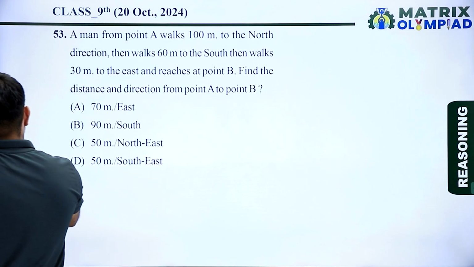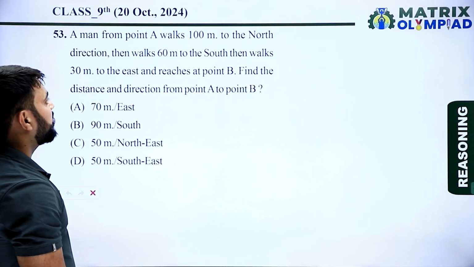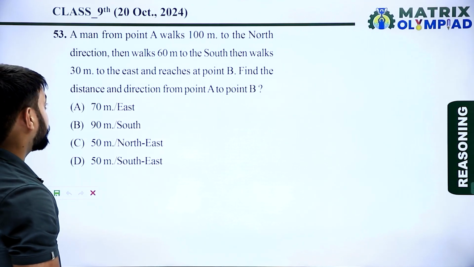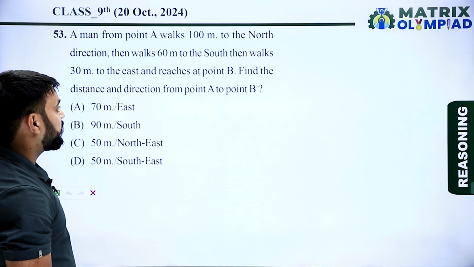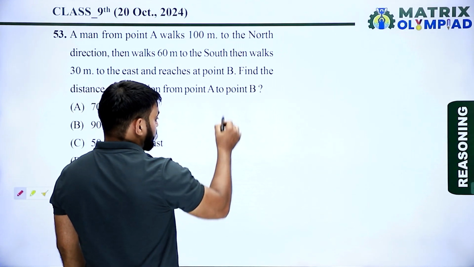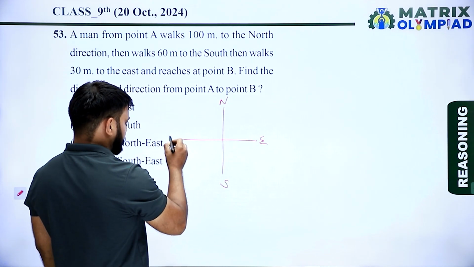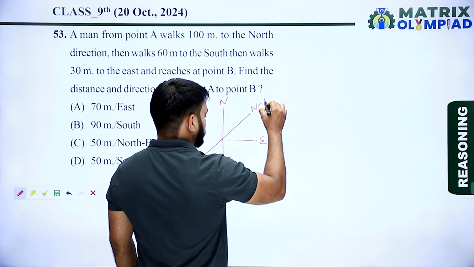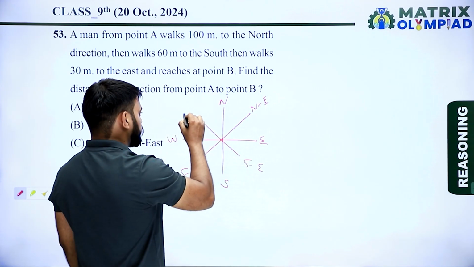Now the next question is question number 53. A man from point A walks 100 meter to the north direction, then walks 60 meter to the south, then walks 30 meter to the east and reaches point B. Find the distance and direction from point A to B. Before starting this question, we should know that there are 4 main directions: north, east, south, west, and 4 cardinal directions: northeast, southeast, southwest, and northwest.